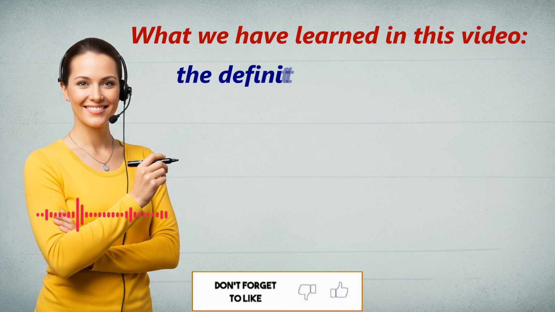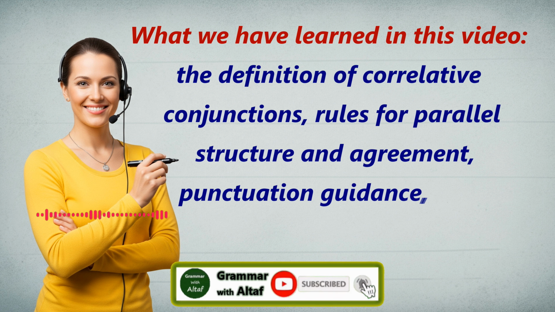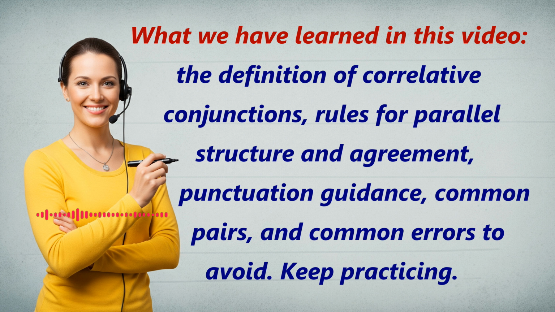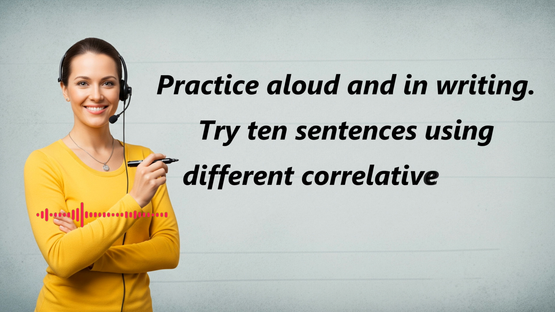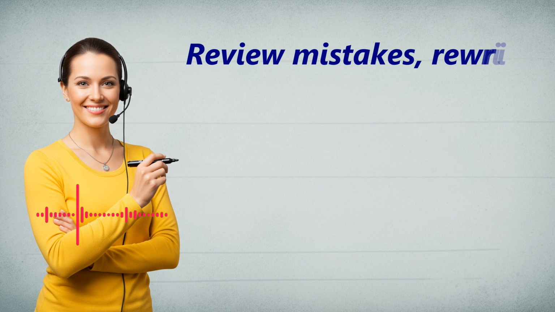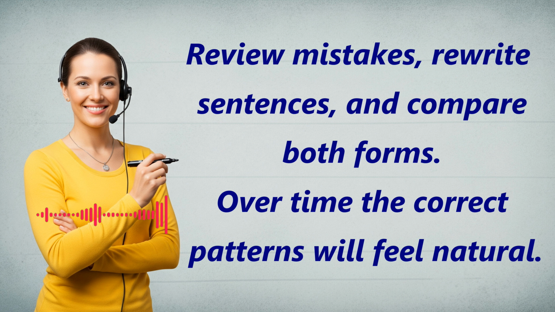What we have learned in this video: the definition of correlative conjunctions, rules for parallel structure and agreement, punctuation guidance, common pairs, and common errors to avoid. Keep practicing. Practice aloud and in writing. Try 10 sentences using different correlative pairs each day to build fluency. Review mistakes, rewrite sentences, and compare both forms. Over time, the correct patterns will feel natural.